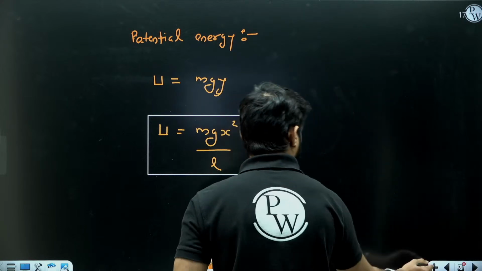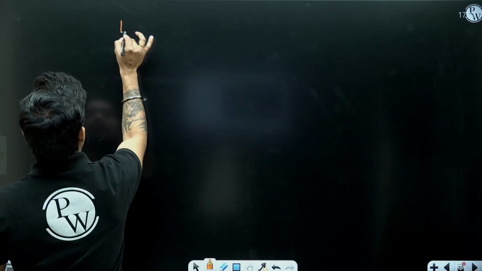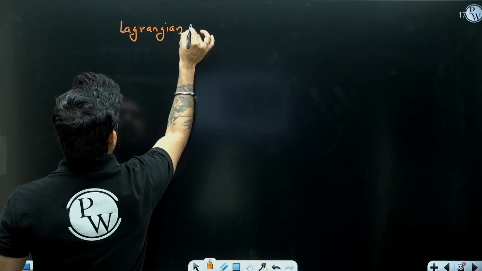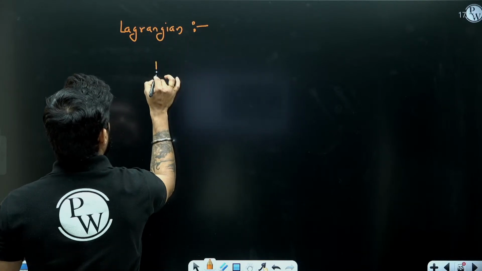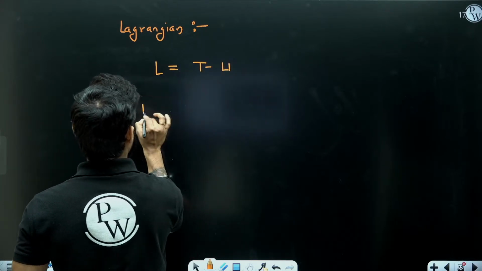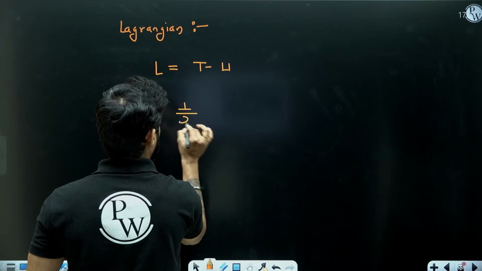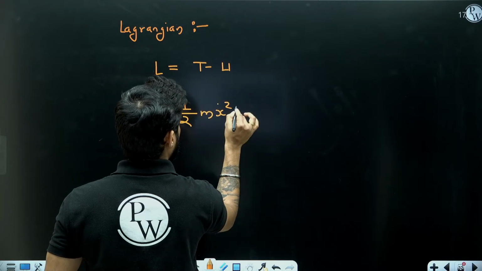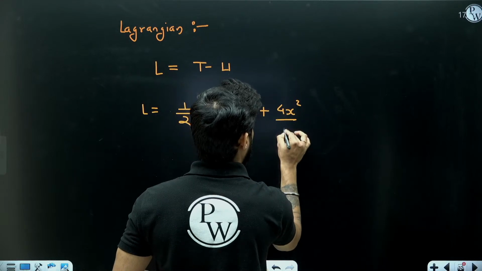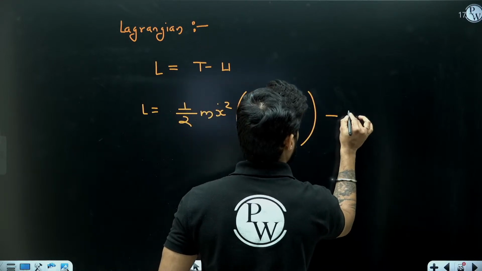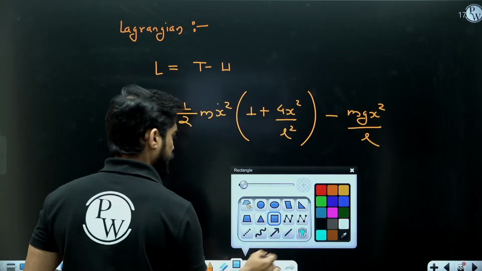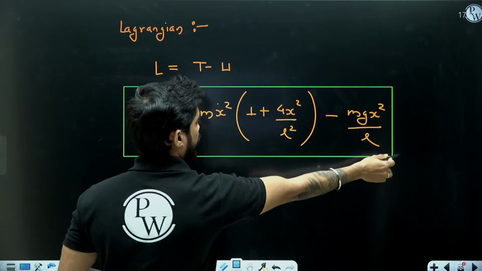So now what is the equation of the Lagrangian? Lagrangian L is equal to T minus U. So it will become half m x dot square into 1 plus 4x square by L square, minus mg x square by L. This is the Lagrangian.